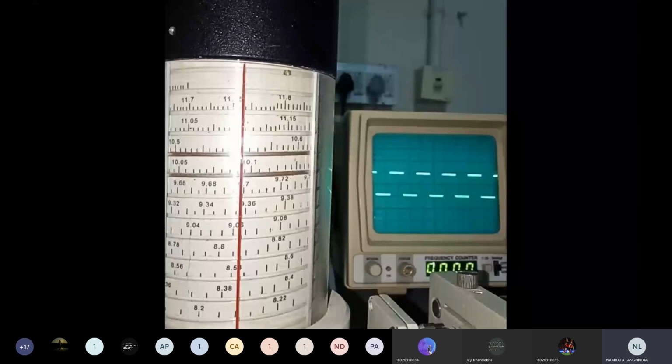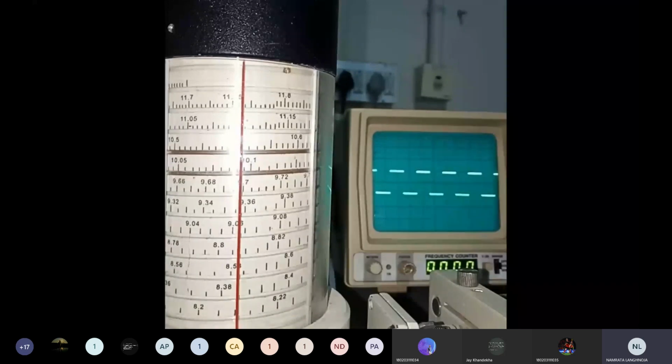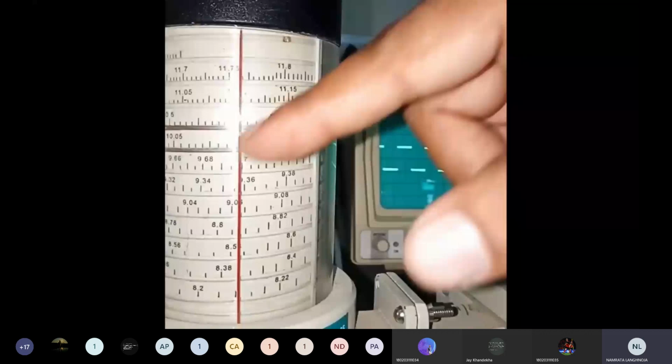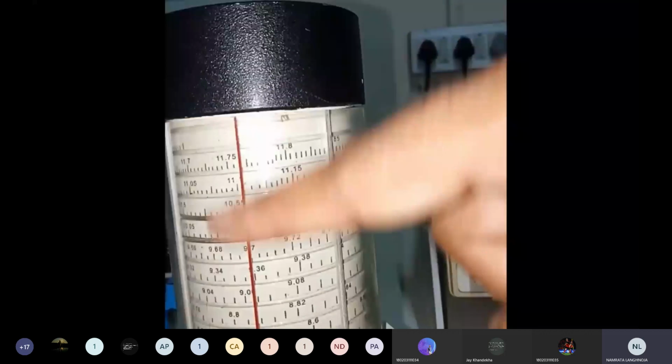In order to find out the frequency, you can see there is one vertical red line and two horizontal lines. We have to see where these two horizontal lines and this vertical line intersect.